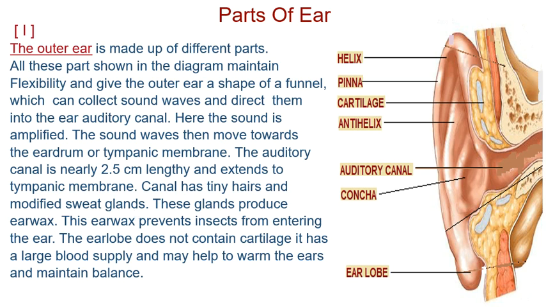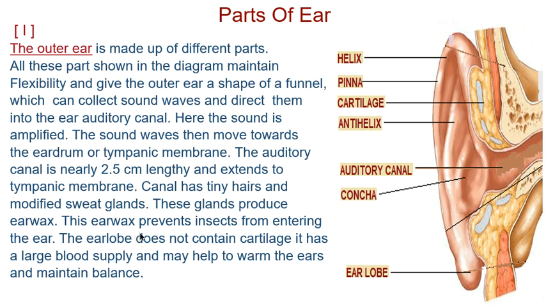We all know our ear has very tiny hairs, and also modified sweat glands. There are sweat glands, but they are modified. These glands produce ear wax. Fine, students. You all know when you clean your ear, you can see deposited wax there. This is the product of these modified sweat glands.